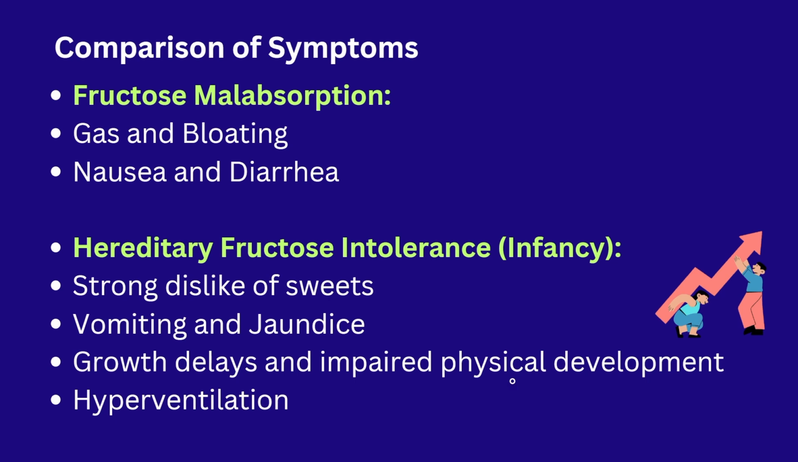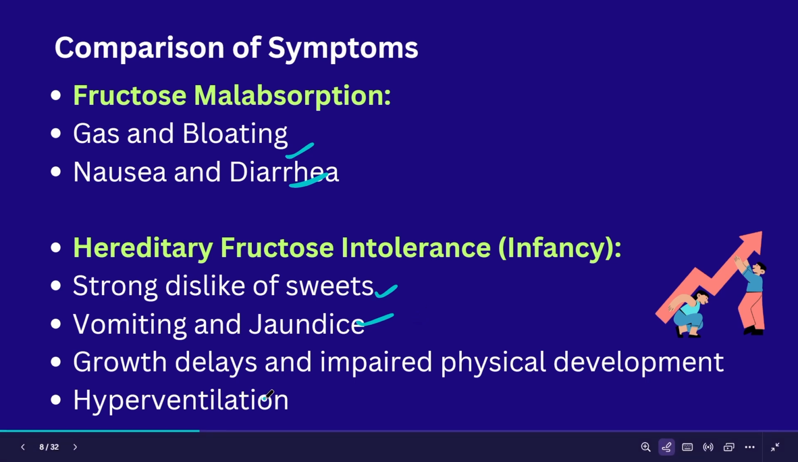So we have to understand the difference between fructose malabsorption and hereditary fructose intolerance. With the help of the symptoms, we can compare these. Gas, bloating, nausea and diarrhea are the symptoms of malabsorption. A strong dislike of sweets, jaundice and vomiting are the primary symptoms of hereditary intolerance, and secondary symptoms are long-term effects. That means it will impair physical development and also damage the main organs like the liver and kidney, leading to severe life-threatening conditions. The people at this stage are kept on ventilation.